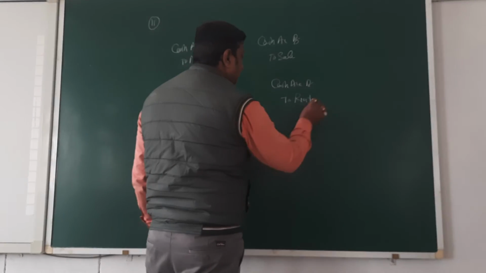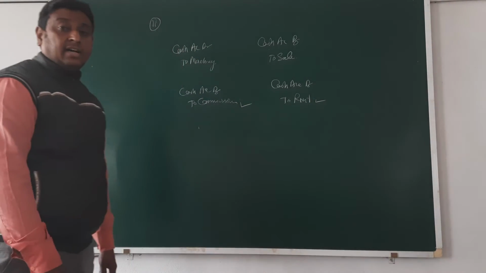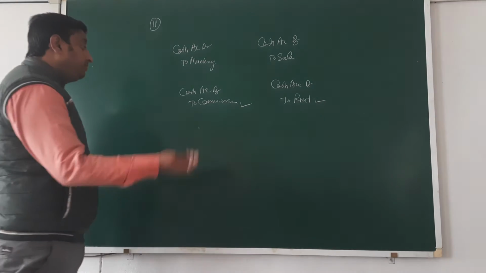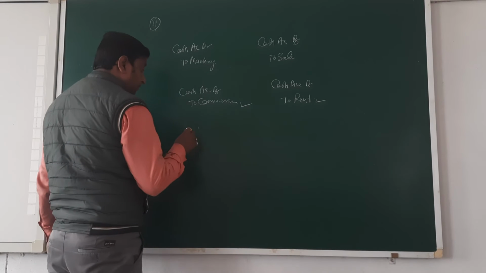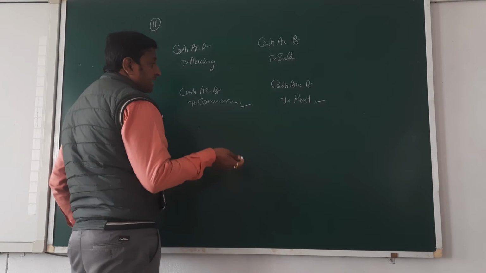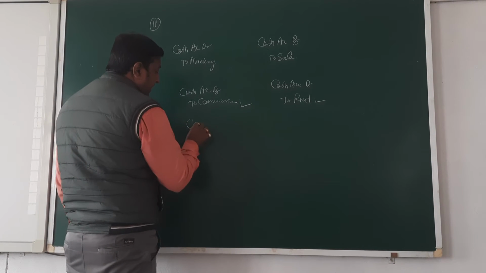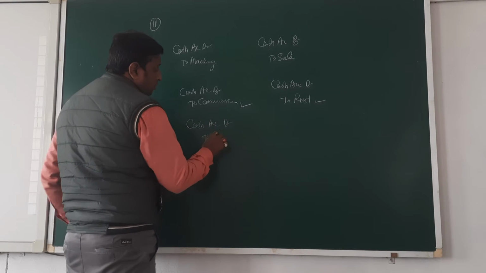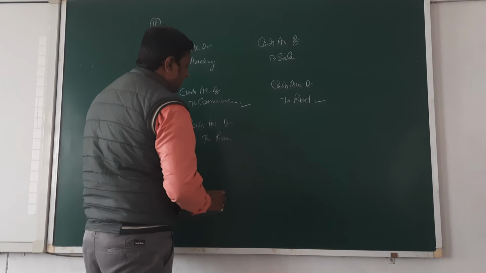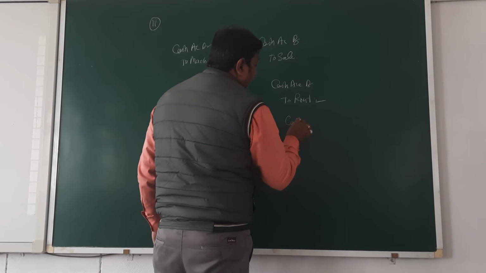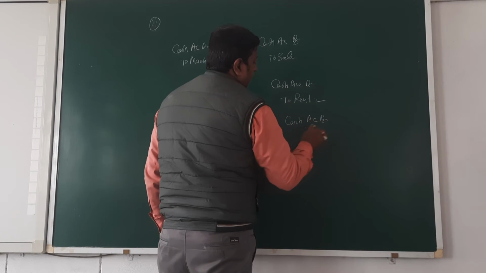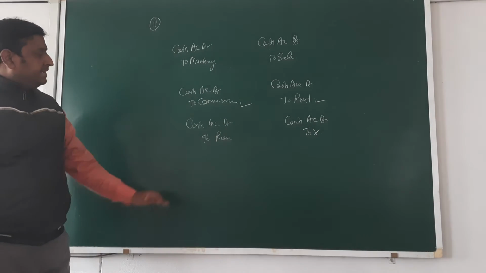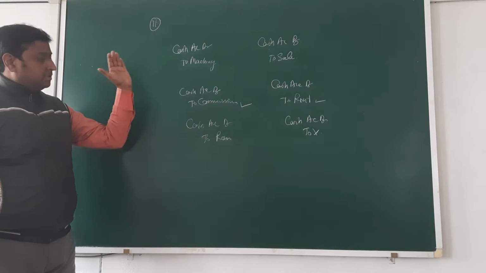Again, in the place of commission, we have entered the rent. It's wrongly credited. Next, you are receiving cash from Ram. So the entry is cash account debit to Ram. But you entered cash account debit to X. Again wrongly credited.